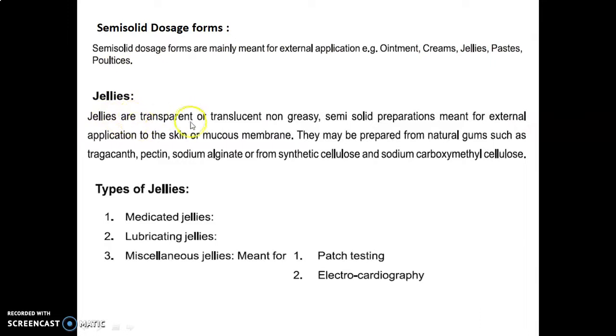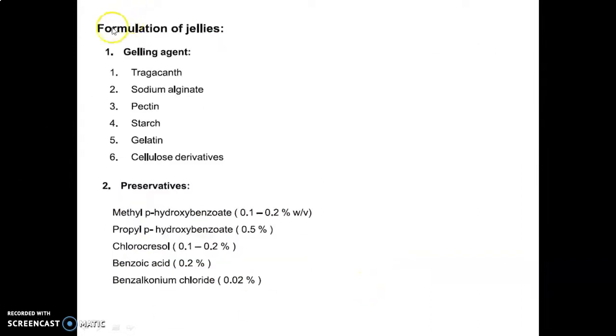Jellies are transparent or translucent, non-greasy semi-solid preparations meant for external application to the skin or mucous membrane. They may be prepared from natural gums such as tragacanth, pectin, sodium alginate, or from synthetic cellulose and sodium carboxymethyl cellulose. The types of jellies are medicated jellies, lubricating jellies, and miscellaneous jellies, which are meant for patch testing and electrocardiography.